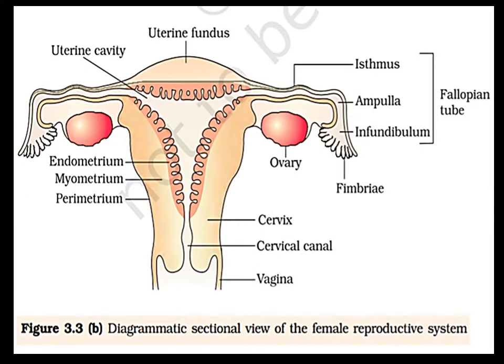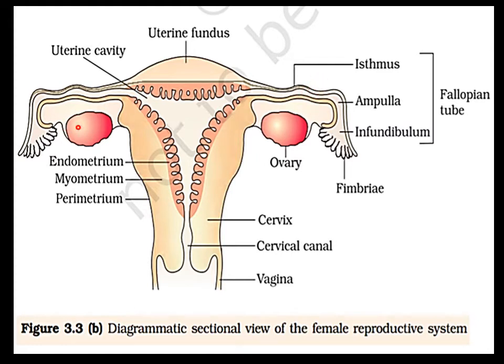So this is a picture of a diagrammatic sectional view of the female reproductive system. Here we can see the accessory ducts are the fallopian tubes, which are called oviducts. Each fallopian tube comprises three parts. One is the infundibulum, which is funnel shaped, then a wide ampulla, and a narrow isthmus. It is at the isthmus-ampulla junction that fertilization occurs.